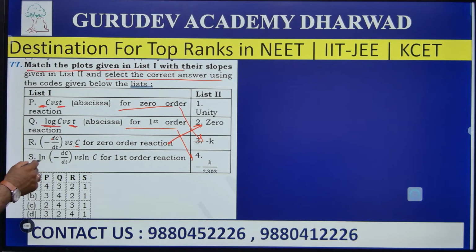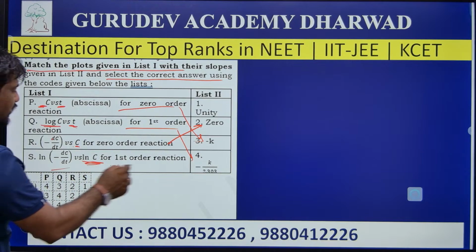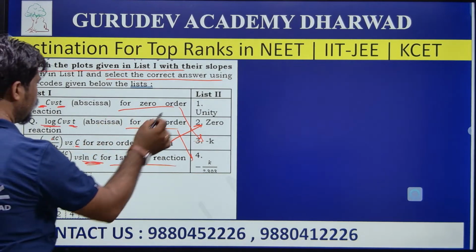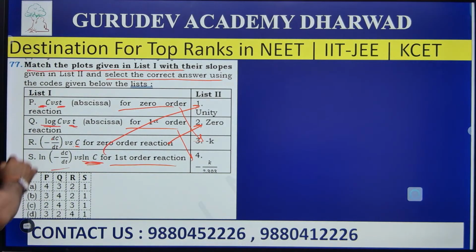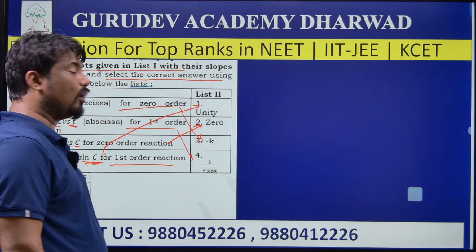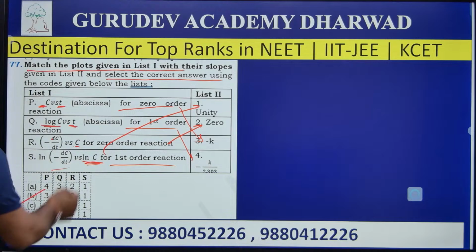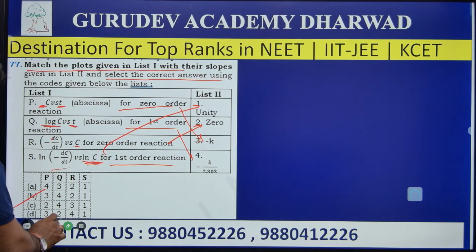At last, ln of minus dC by dt versus ln C. It is for the first order. We have no options here. It shows unity. So this sequence exhibits option C here. Well, fine. Go to the next problem then.